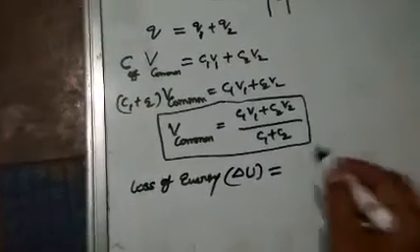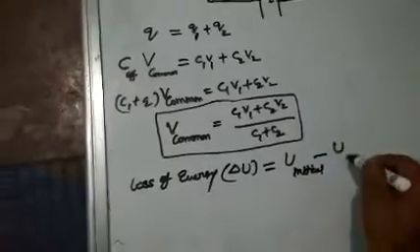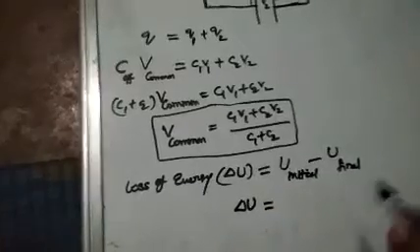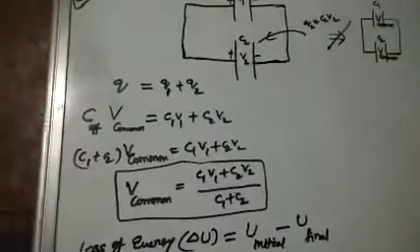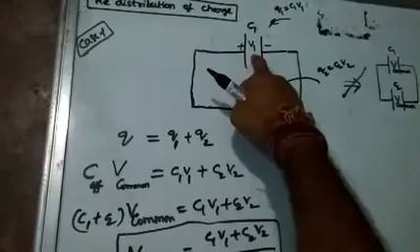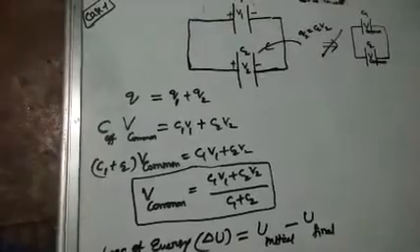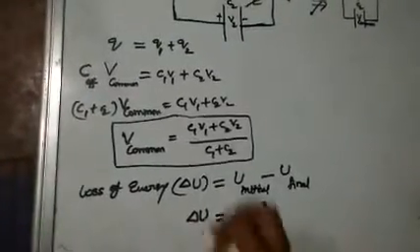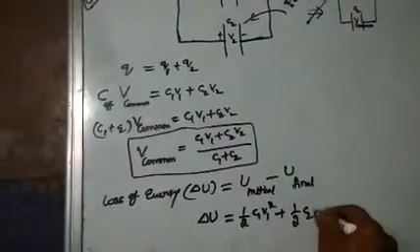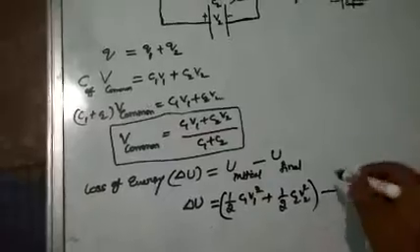Try to understand, loss of energy is nothing but initial potential energy minus final potential energy of the system. Initial energy, apply the formula. Initially, before redistribution, the energy is half C1 V1 square plus half C2 V2 square. This is the initial energy stored, minus the final energy stored.